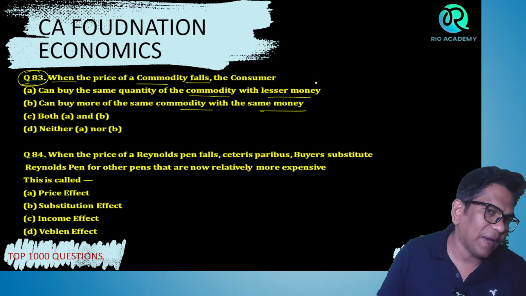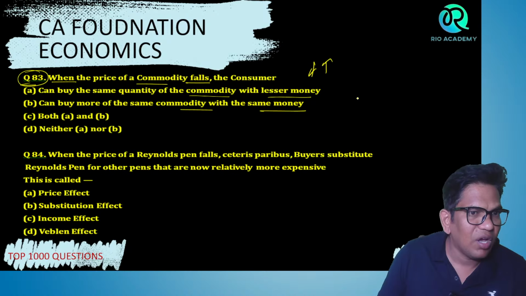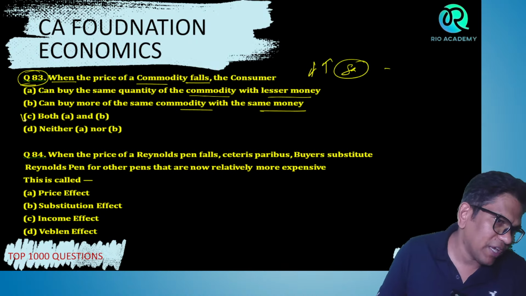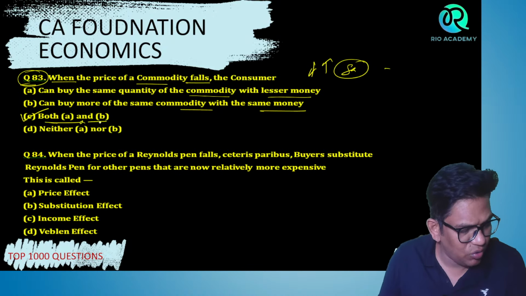See, when the price decreases, you can buy more of the commodity, or you can buy the same quantity and save some money. Can buy more of the same commodity, right? So both A and B is the right answer here, right? Yes, you are right.